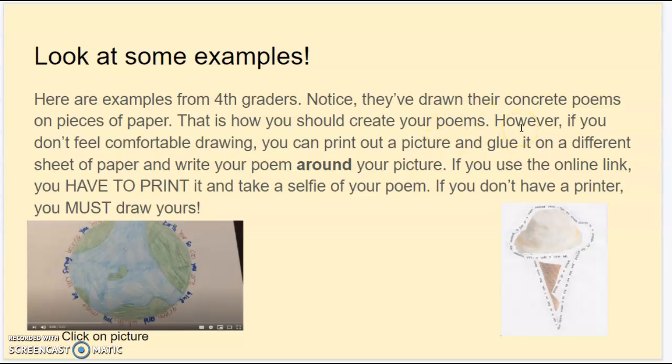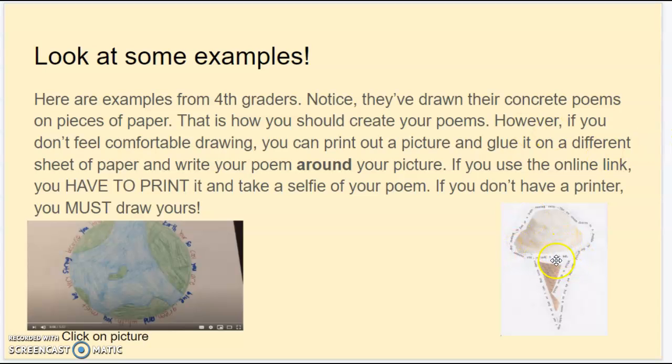However, I always say I don't grade you on your artistic ability, but the effort you put into it. Let's say you want to do a poem about a unicorn, and you're just like, I have no idea how to draw a unicorn. Well, you can print off a picture of a unicorn, glue it on a sheet of paper, and write the words around your unicorn.